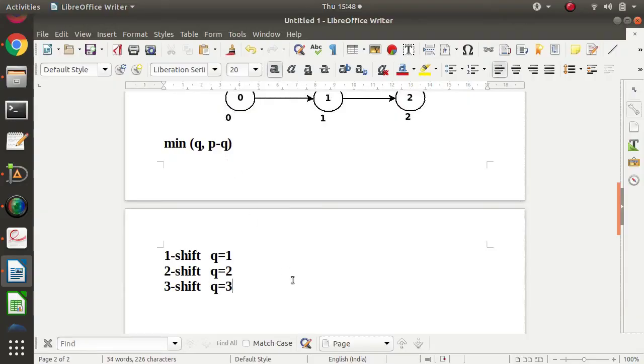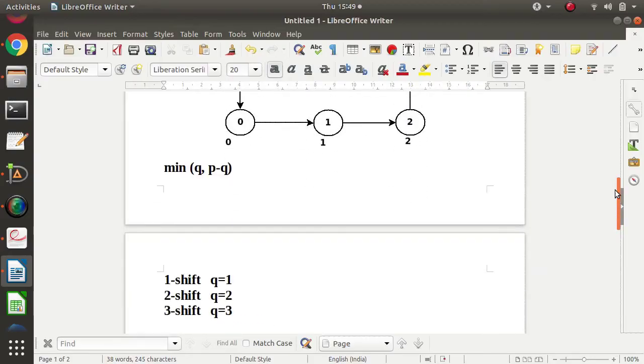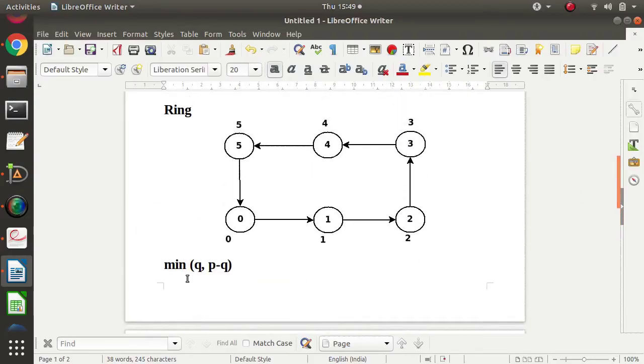And p is the number of processes. For example, here there are six processes, so p will be 6. Based on that, the direction in which the data should move is calculated by using this formula.